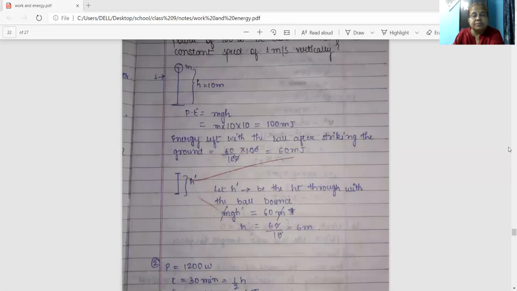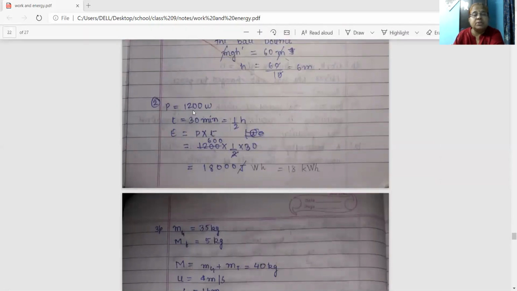Come to the solution. See here, power is 1200, time is 1 by 2 hour. Energy equals power into time, and here power is 1200 and time is 1 by 2. And in the month of April, the number of days is 30. So total time is 1 by 2 into 30. Multiply 600 with 30, you are getting 18,000 watt hour. 18,000 watt hour will be equal to 18 kilowatt hour.